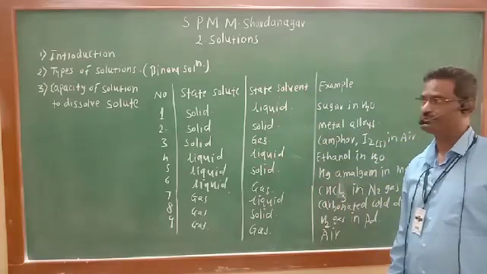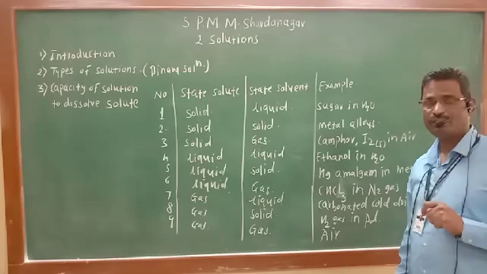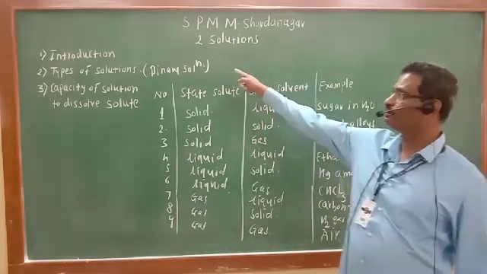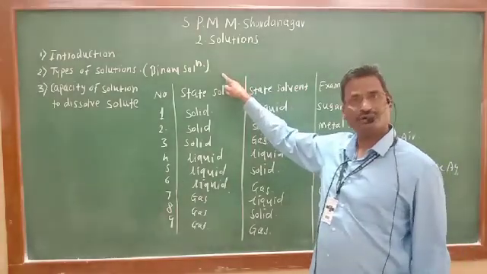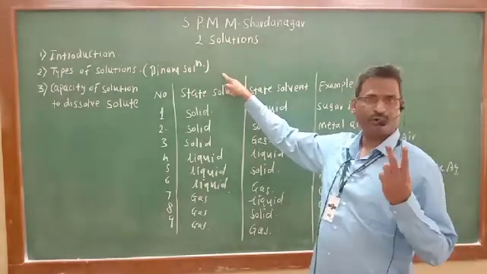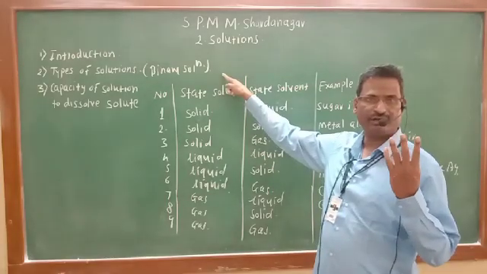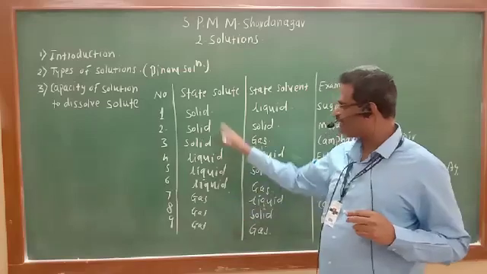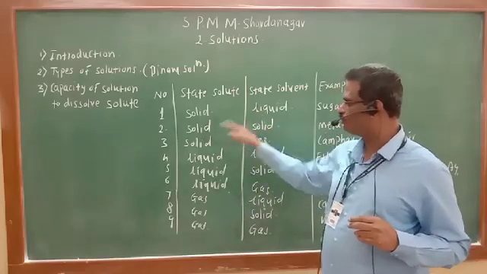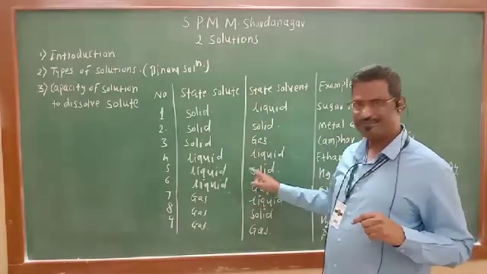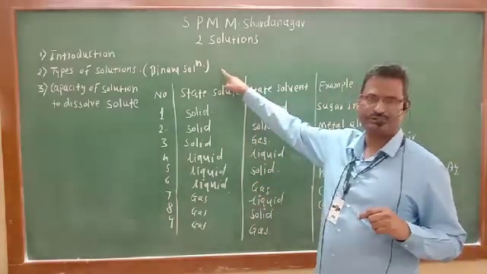First of all, I have told you binary solution, ternary solution and quaternary solution. Binary is made up of two components, ternary three components and quaternary four components. And these nine types are made up of only two components. Everywhere two components are there. So all nine systems are nothing but binary solutions.